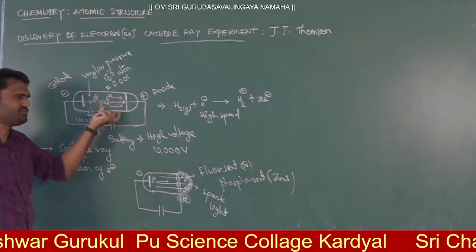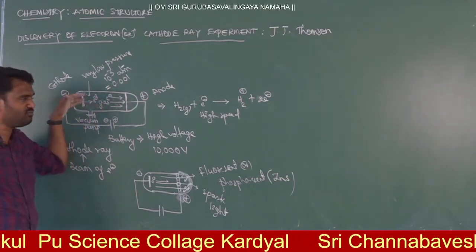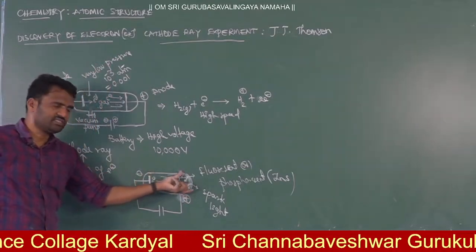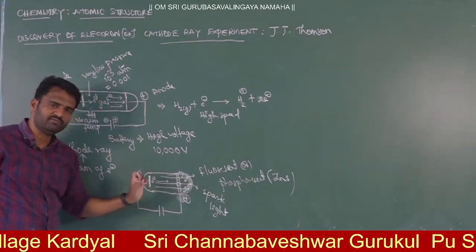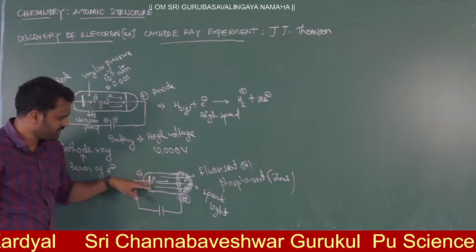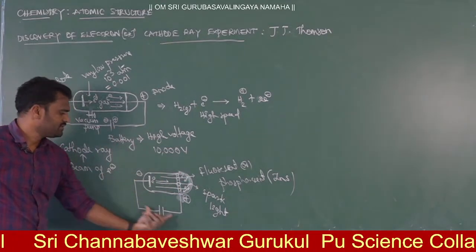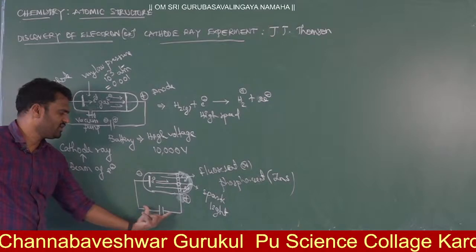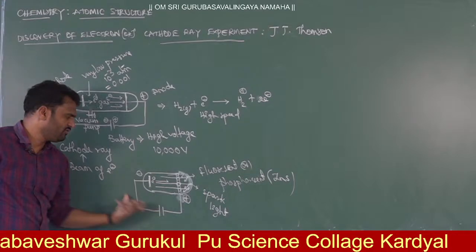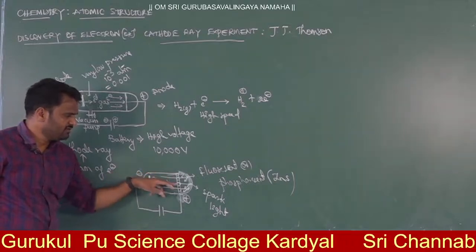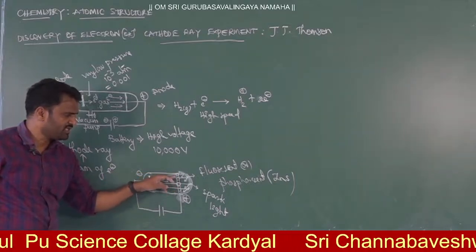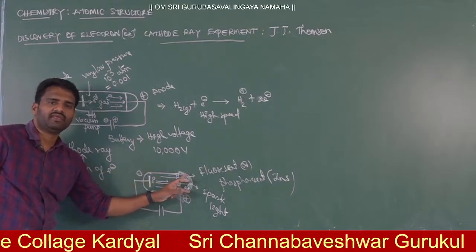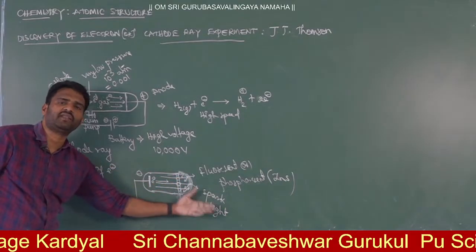These are the observations. How can you prove that the particles are moving towards the anode? By taking a fluorescent coating on the back side of the anode. When we start passing the voltage, there will be a flow of electrons, and this flow of electrons travels towards the anode, then strikes the surface of the fluorescent material. Then you can see a kind of sparkling light.